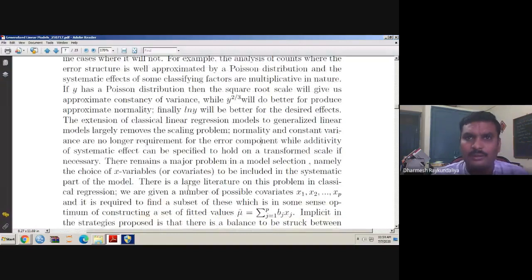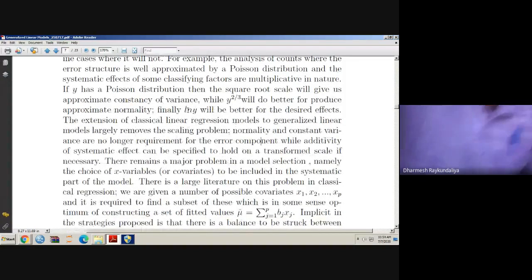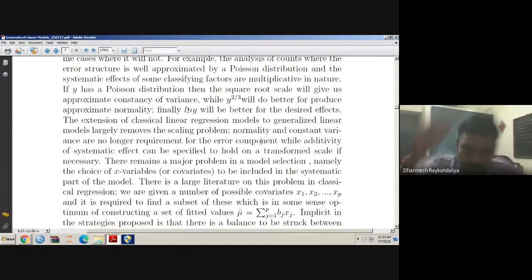So we are talking about two types of independent variables. If the independent variables are qualitative in nature, we call them a factor, and if independent variables are quantitative in nature, we call them a covariate. Ultimately, our aim in regression analysis, or generalized linear models, is to find out the expected value of the response.